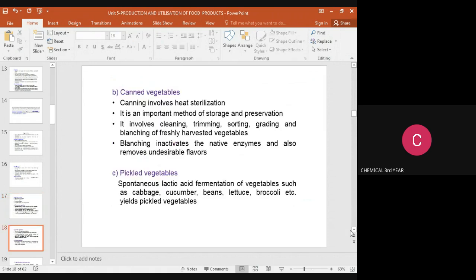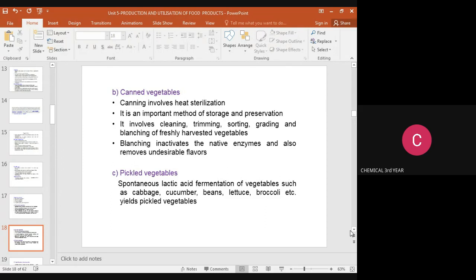Canned vegetables. Canning involves heat sterilization. It is an important method of storage and preservation. It involves cleaning, trimming, sorting, grading, and blanching of freshly harvested vegetables. What is the use of blanching? With blanching, we inactivate the native enzymes. Grading is based on quality, so the vegetables are separated, and we also remove undesirable flavors using the blanching operation.